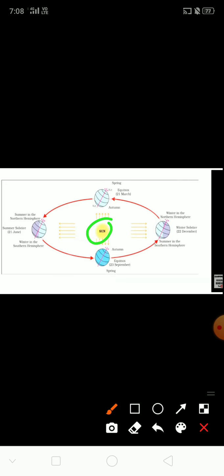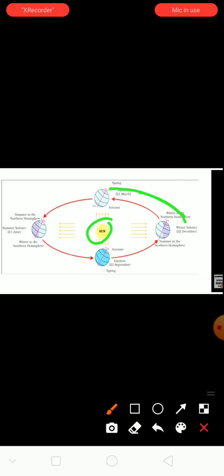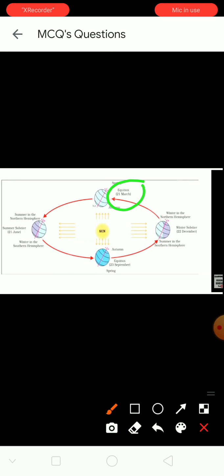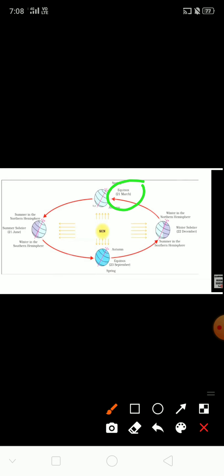See here in this picture, it shows the seasons. First, the sun is here, and the Earth is moving around it, toward the equinox. It is an elongated path. From here till here, when it's moving, we call that an elongated path. And then here is the equinox, 21st March.